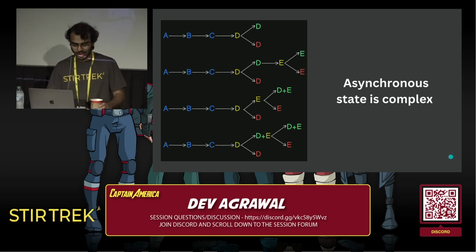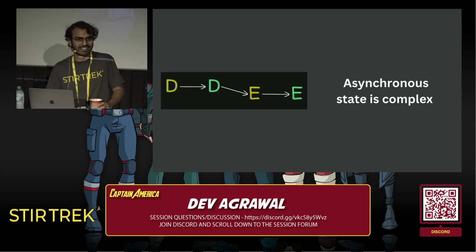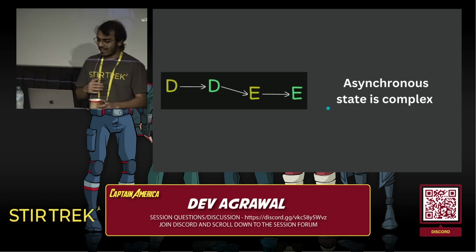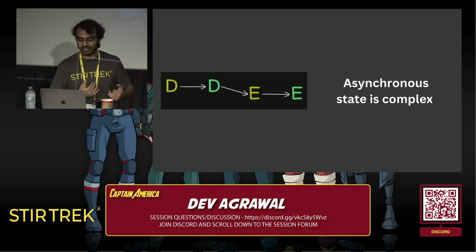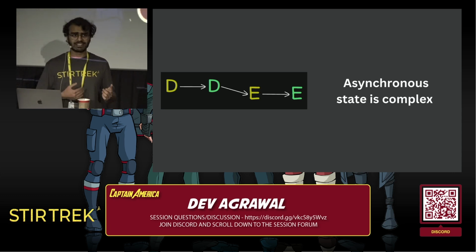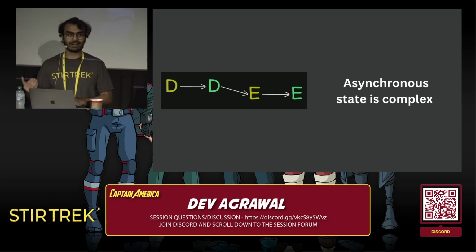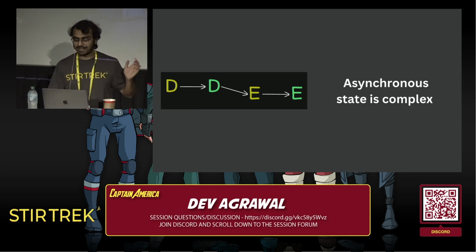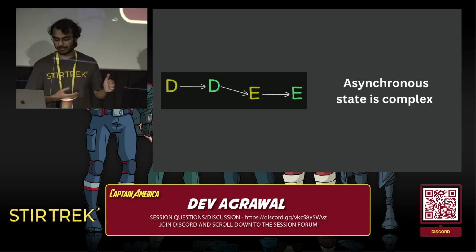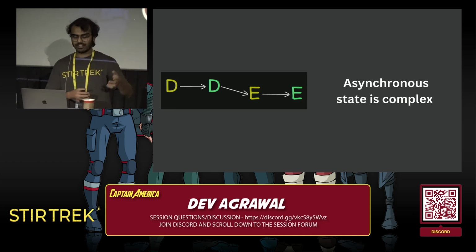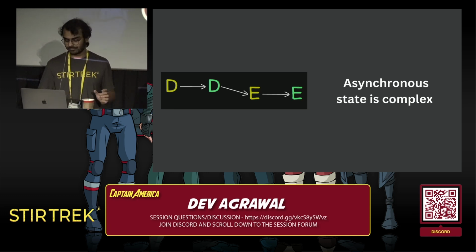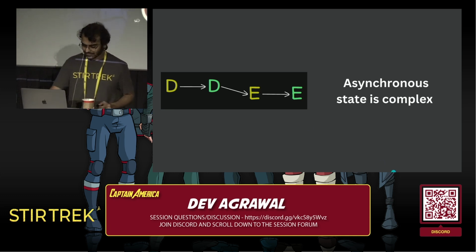That's not where the problems with async even end, because of something called race conditions. It's where you have multiple async operations happening at the same time. And if they resolve in the wrong order, the application might enter into unexpected states. This here is a non-race example where we first enter D, it resolves, and then we go to E, and we wait for E to resolve. Everything is fine for now.